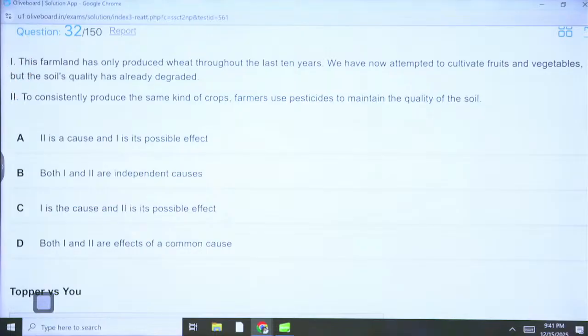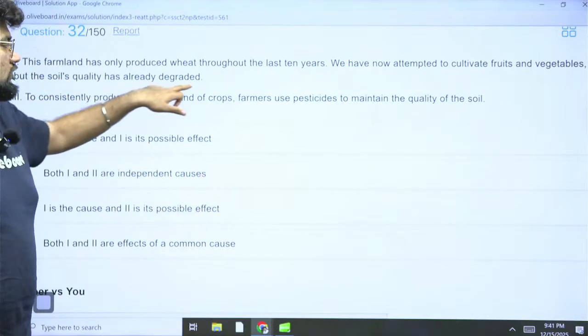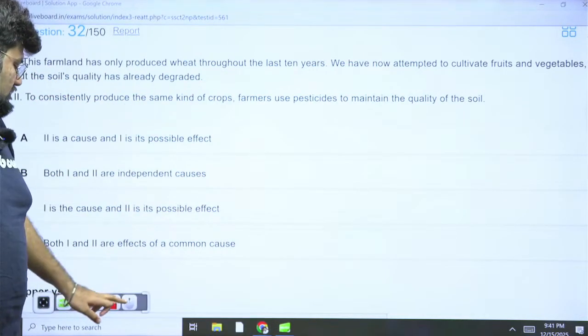Anyway, second question, cause and effect. This farmland has only produced wheat throughout the last 10 years. We have now attempted to cultivate fruits and vegetables, but the soil's quality has already degraded because, to consistently produce the same kind of crops, farmers use pesticides to maintain the quality of the soil. So it is giving you the reasoning for this, that the quality of the soil has degraded. Why?